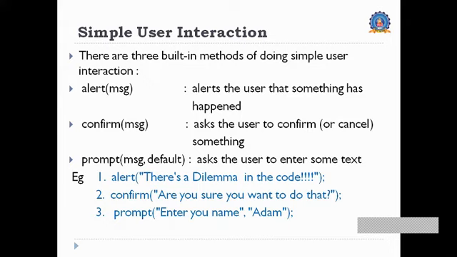The alert box, confirm box or prompt box will be prompting us or confirming our activity, or alerting that something went wrong, or that your action has been confirmed, or prompting something like that. It is possible through these user interaction boxes.